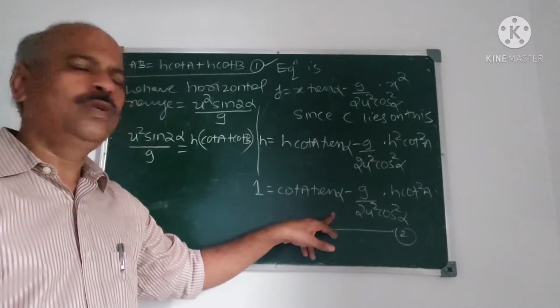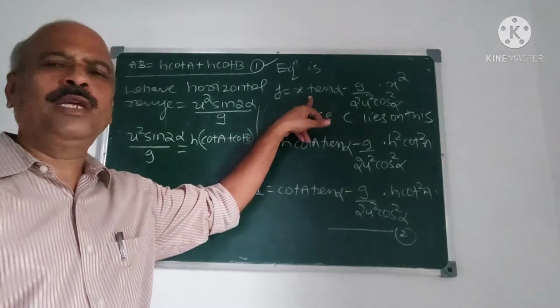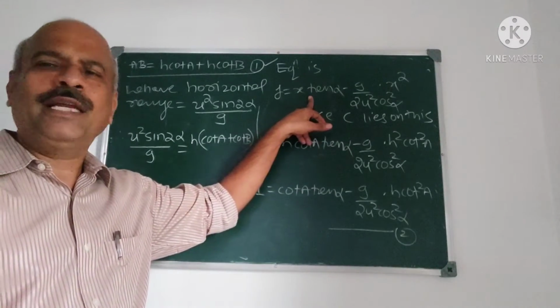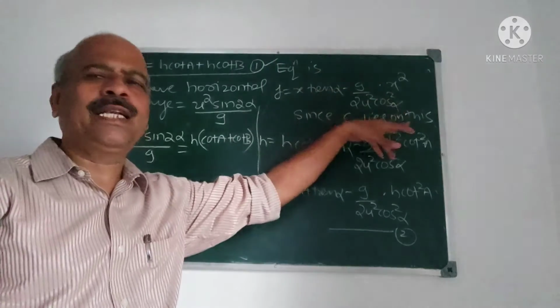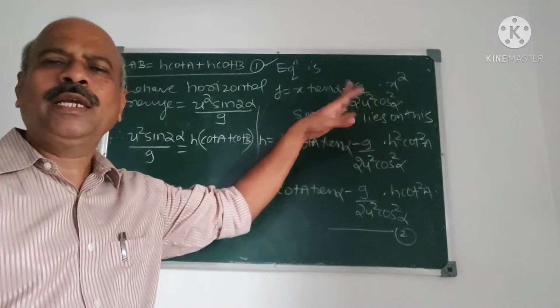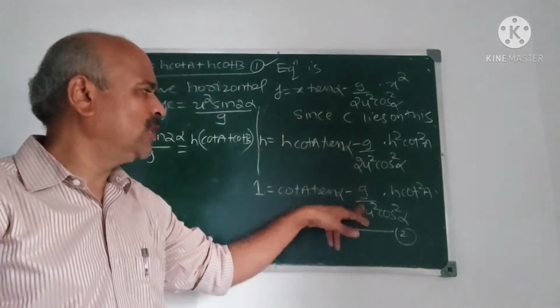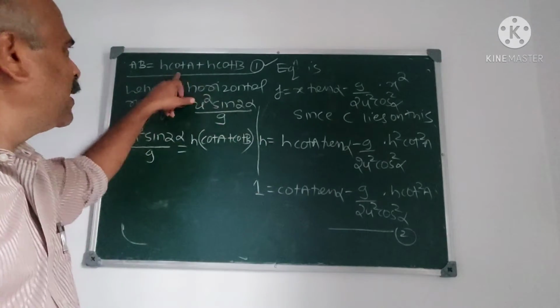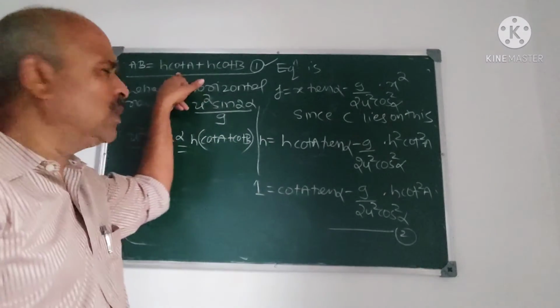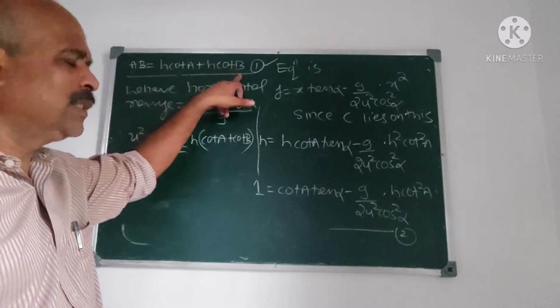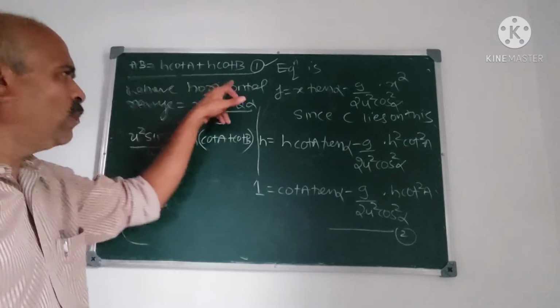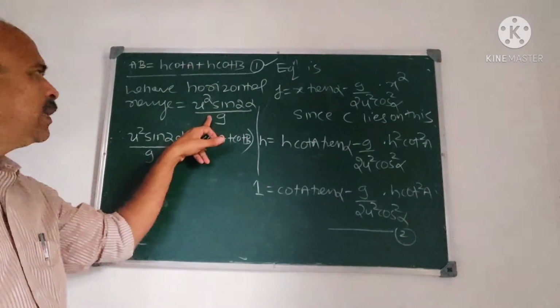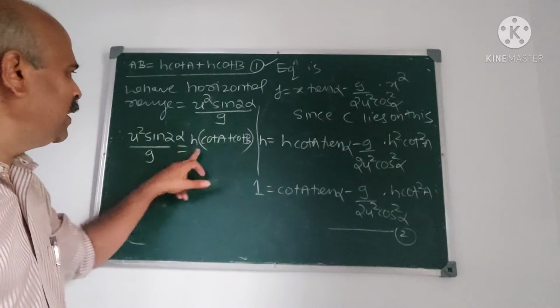This 2 is obtained by using the equation of the trajectory, and by taking C lies on that trajectory. What are the coordinates of C? H cot A and h. Substituting, we get this. And this is horizontal range. What is the horizontal range? AB. AB is this expression. And for horizontal range we have u square sin 2 alpha by g.